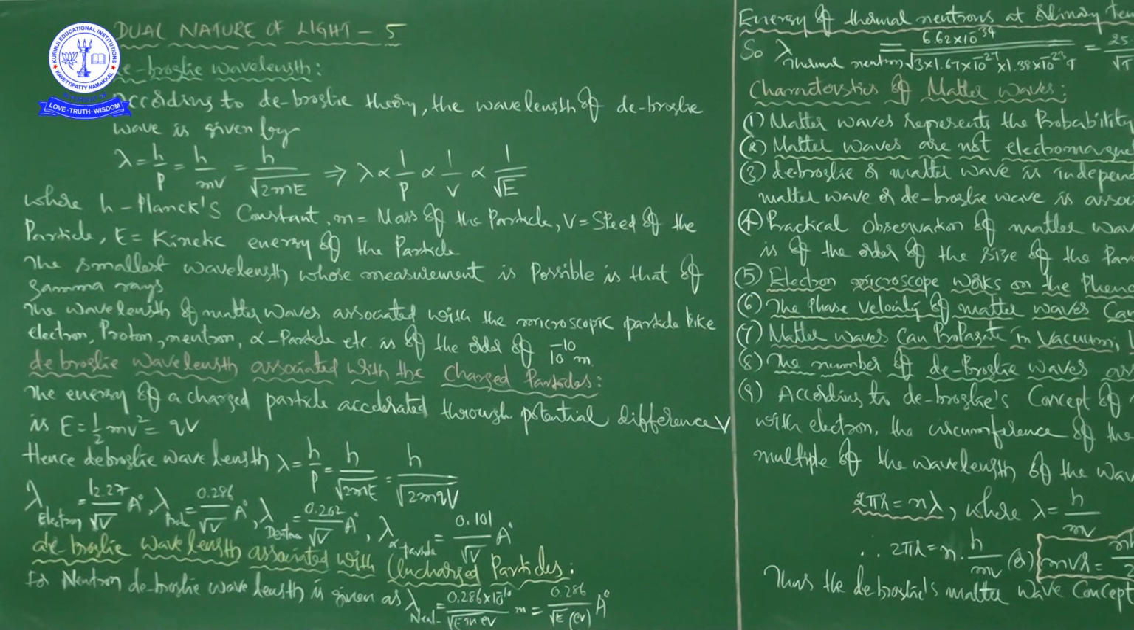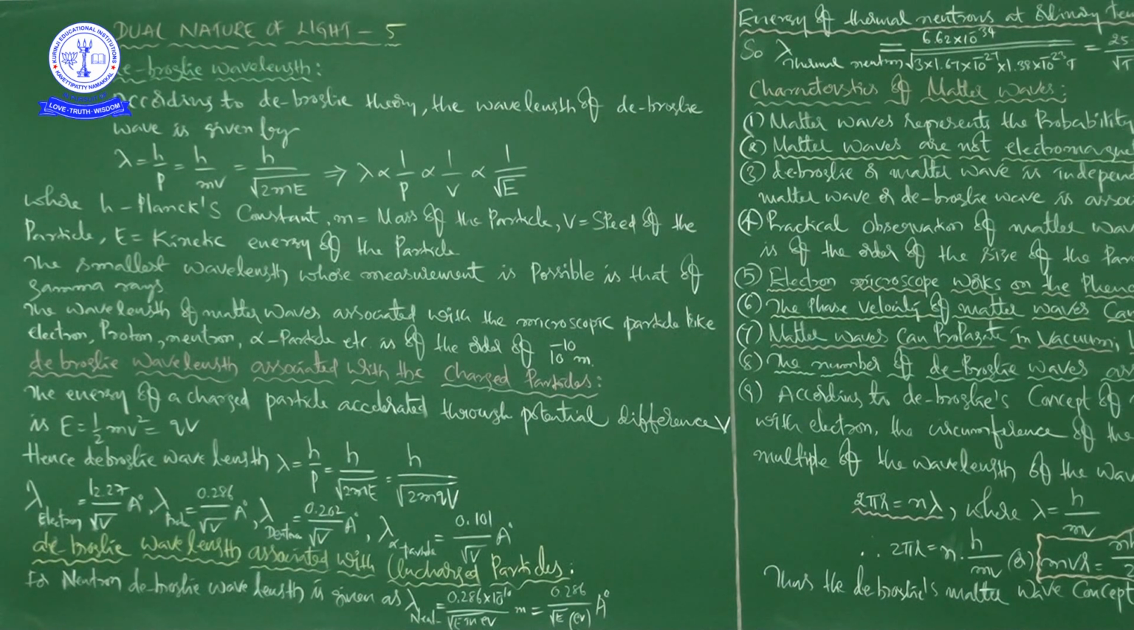Similarly, if you write the mass of the proton and charge of proton here, you will get this value. If you write the mass of deuteron and charge of deuteron here, you will get this value. Similarly, at last, if you write the mass of alpha particle and charge of alpha particle here, you will get this value, that is 0.101 by square root of V angstrom unit, okay? So like this we are getting de Broglie wavelength associated with charged particles, like electron, proton, deuteron and alpha particle.